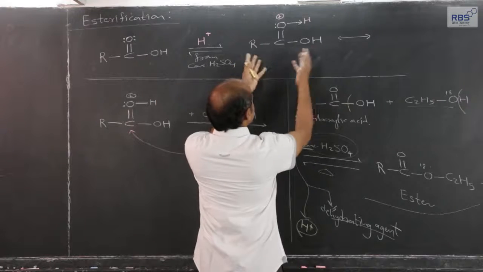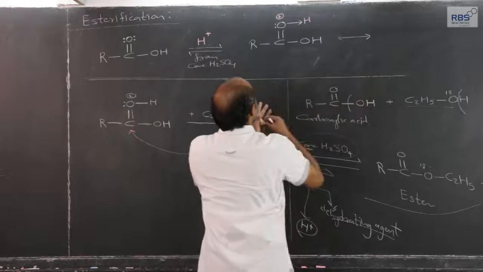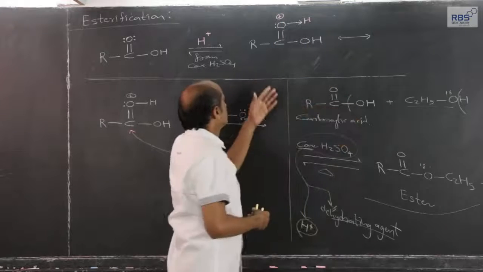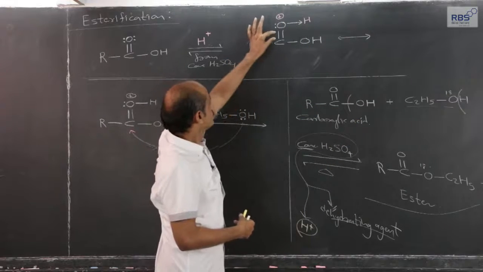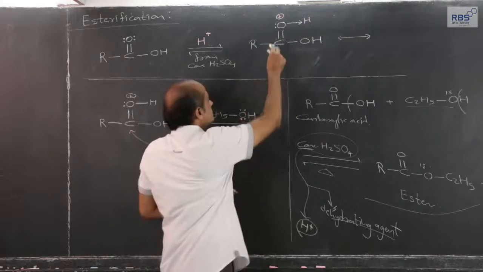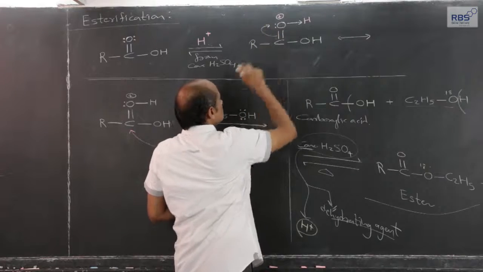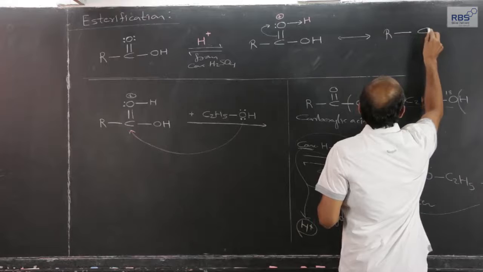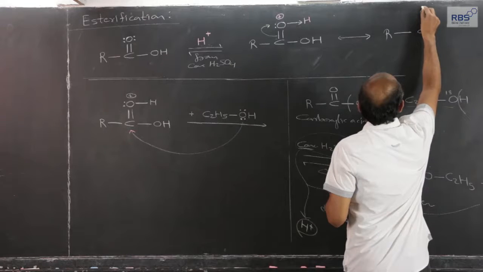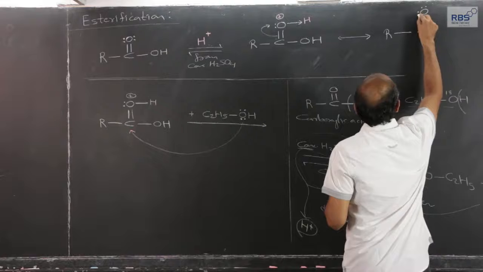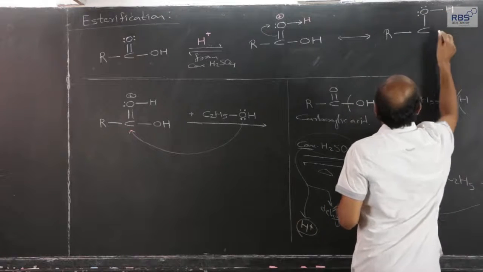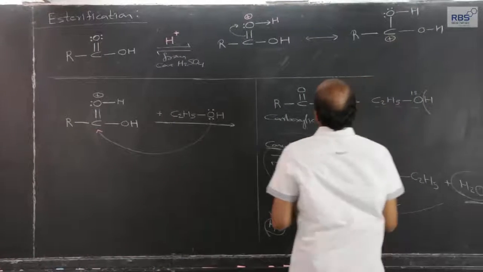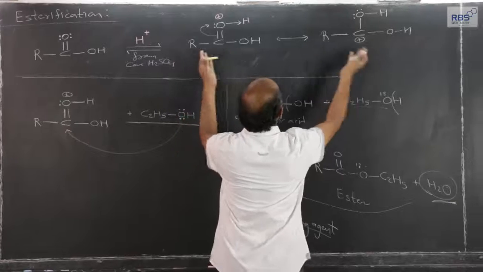Now, here there is one resonating form. Since the positive charge is there on oxygen, it is electron deficient. So, of the two pi electrons, one pi electron has a tendency to go to oxygen, and then what we get is this. Now there will be two lone pairs, an OH bond, and the positive charge is developed. So there are these two resonating forms.